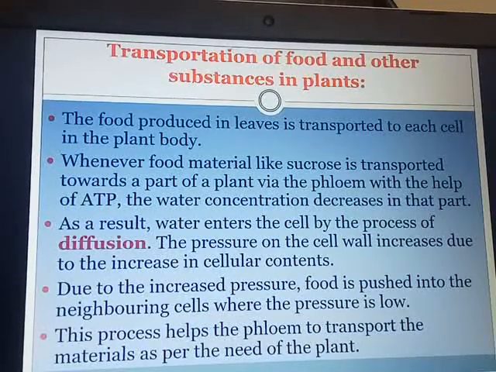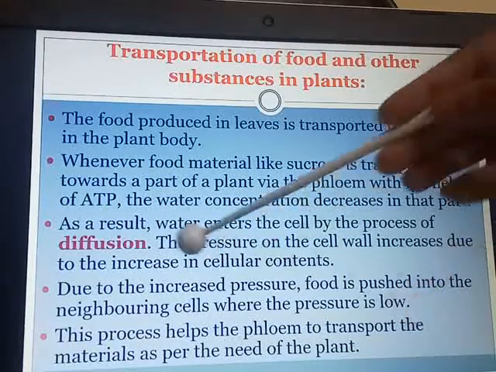Whenever food material like sucrose is transported towards a part of a plant via the phloem with the help of ATP, the water concentration decreases in that particular part. As a result, what happens? Water enters the cell by the process of diffusion. The pressure on the cell wall increases due to the increase in the cellular contents. Due to the increased pressure, the food is pushed into the neighboring cells.